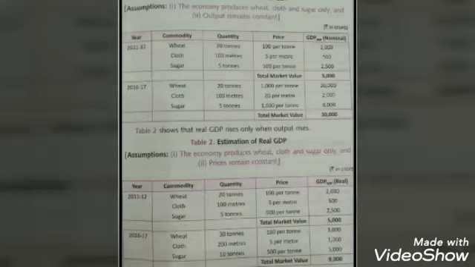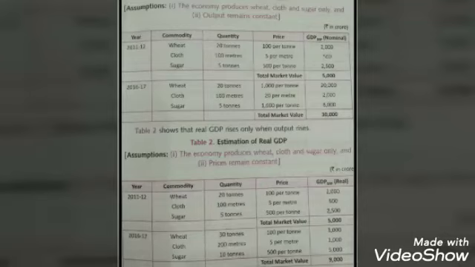Now if we compare this nominal GDP, let's see the next table which shows the real GDP. Now here also in real GDP we have certain conditions: the economy again produced the three goods, wheat, cloth and sugar, and now the prices will remain constant. Now remember, over here price remains constant, and when we did nominal GDP, output was constant. So let's see what is the difference. Again we have taken 2 years, 2011-12 and 2016-17. In both the years, again same three commodities are produced, wheat, cloth and sugar.